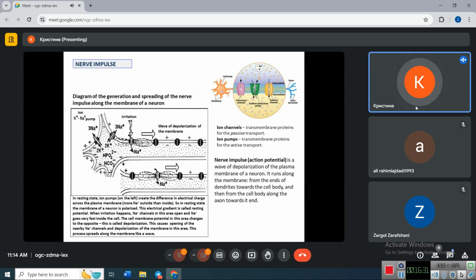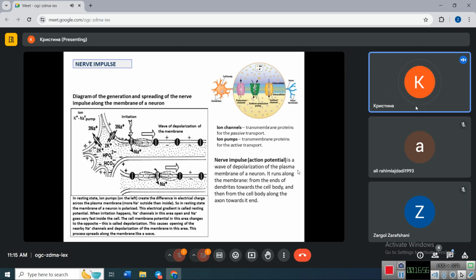The nerve impulse will be discussed in the physiology course, but now we will talk about it not in detail but in general. So, nerve impulse, also called action potential, is a wave of depolarization of the plasma membrane of a neuron.